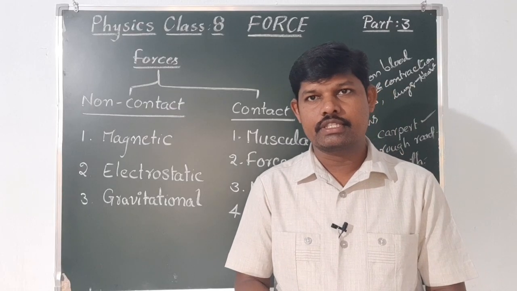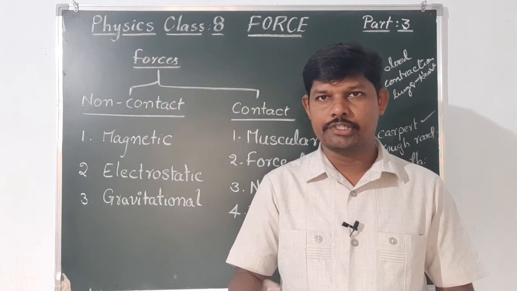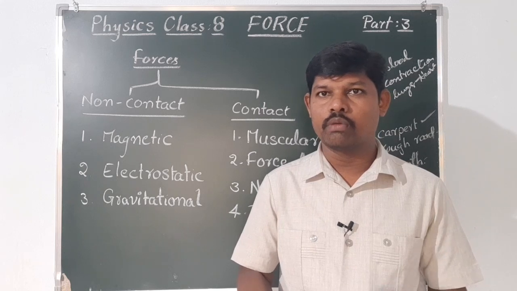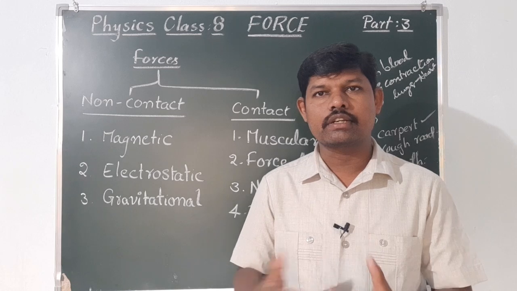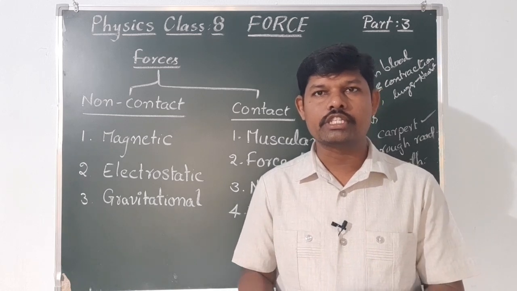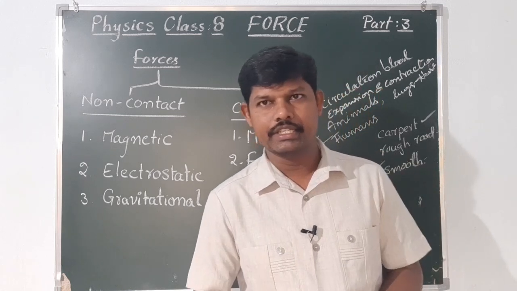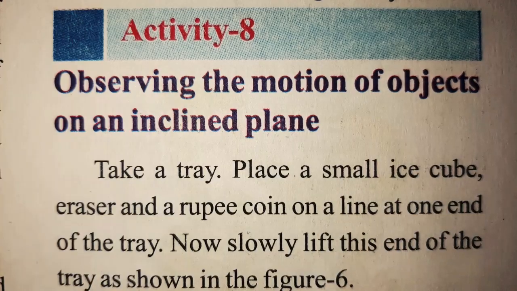So for rough surfaces, resistance is more. That is why the ball moves less distance. For smooth surfaces, this roughness decreases, no? That is why resistance decreases for smooth surfaces.